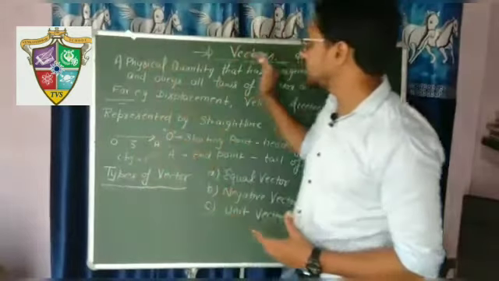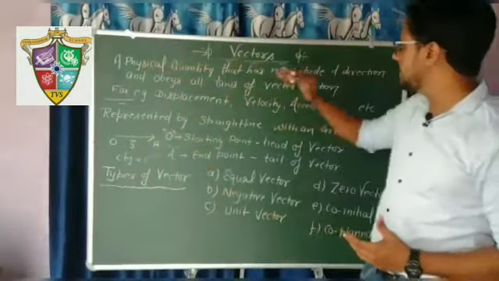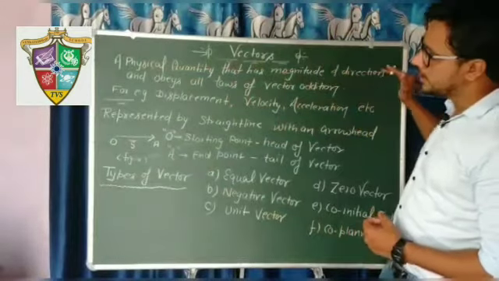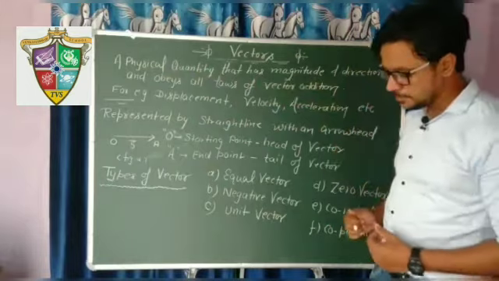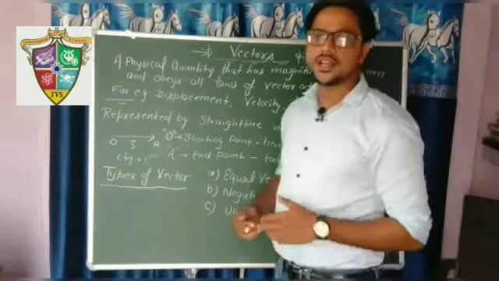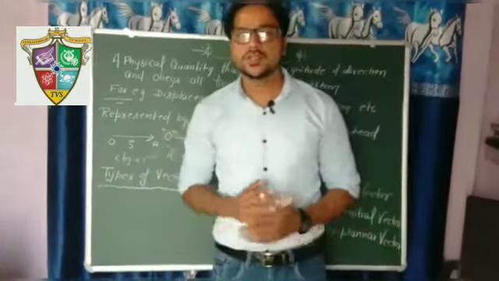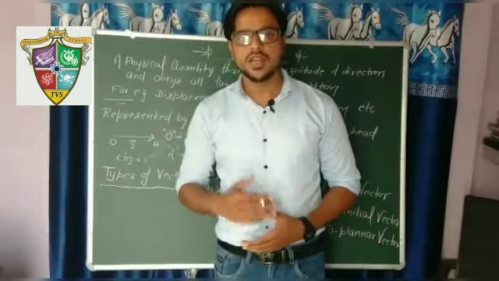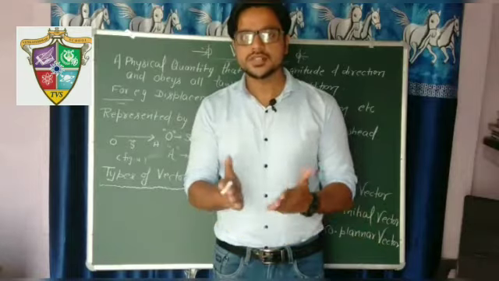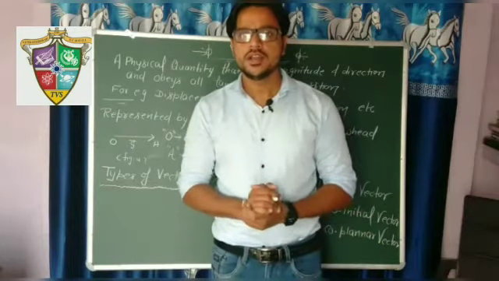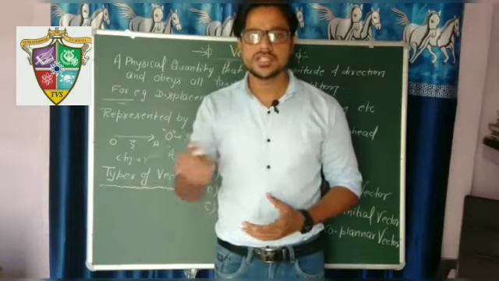So a vector quantity is a physical quantity that has magnitude and direction and obeys all laws of vector addition. Only saying that a vector has magnitude and direction is not sufficient. Like electric current, you have studied in your class 10th. Electric current is a scalar quantity, and it has magnitude as well as direction.